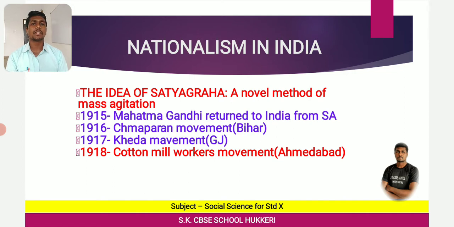As I told you, after 1919, the national movement of India spread to new areas. Then what happened between 1913 and 1918? People faced extreme hardship because of the economic setback. Why? Because after the First World War, a new economic and social situation was created, especially political and economic. A new situation was created.